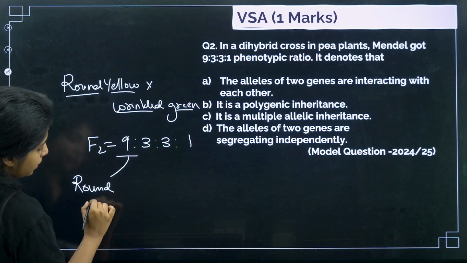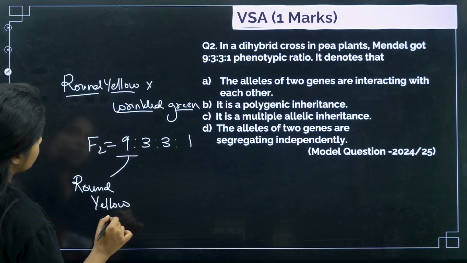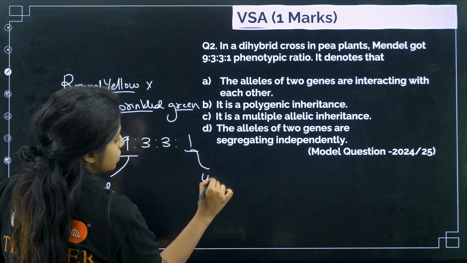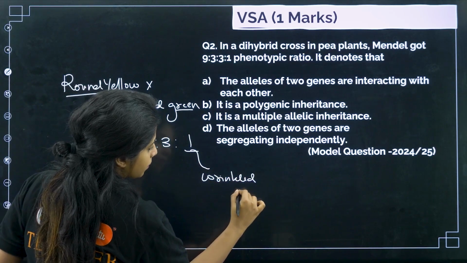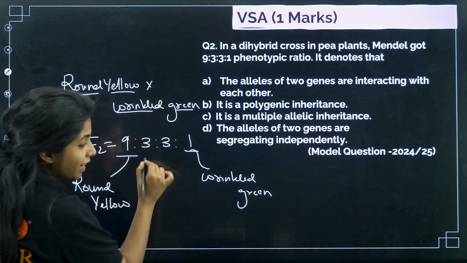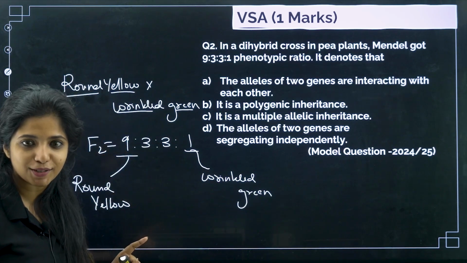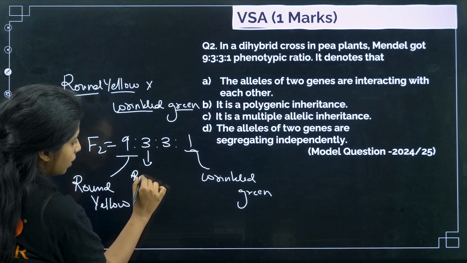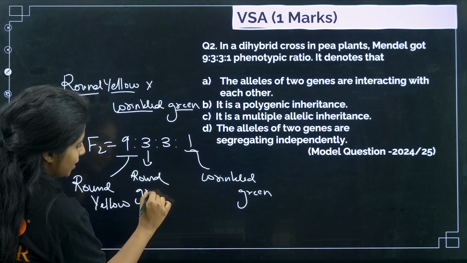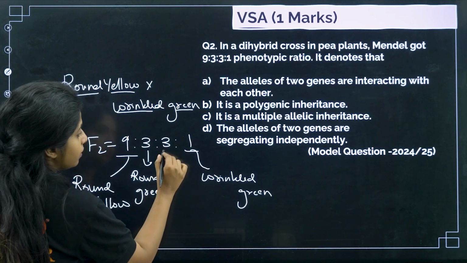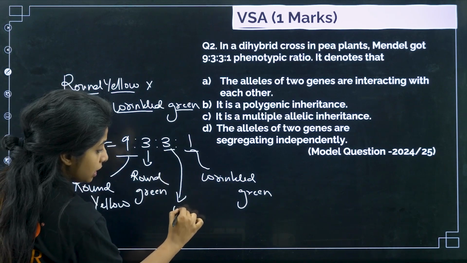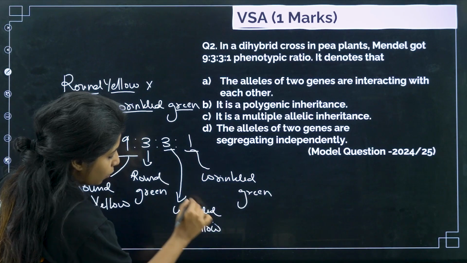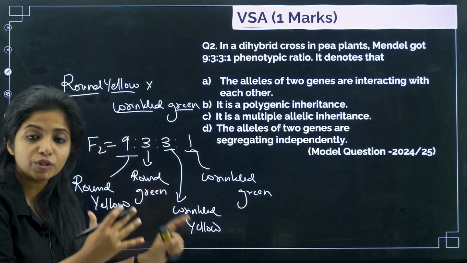The parental type, that is round yellow. The parental dominant is 9. 1 will be the parental recessive character, that is wrinkled and green. And these other guys will be the new combinations, which I didn't see in the parents. Round was always with yellow, but this time we are going to make round with what? Green. So this is a new combination that I found. Over here, there is one more new combination, that is wrinkled, which was always with green, this time it will be with yellow.